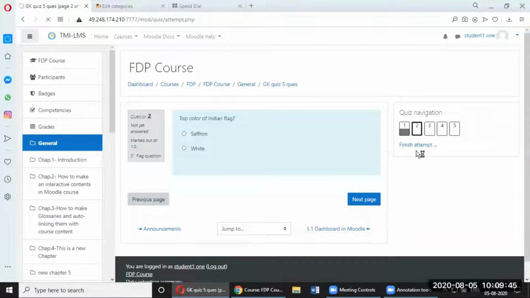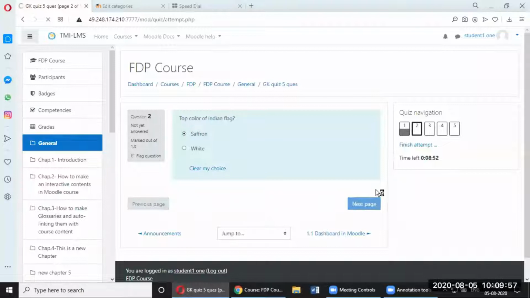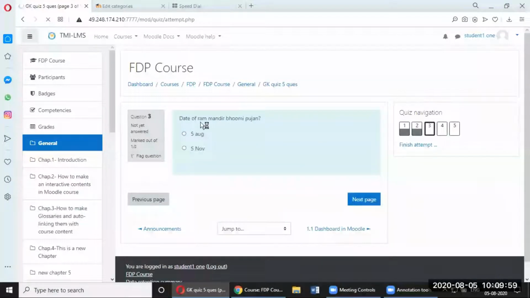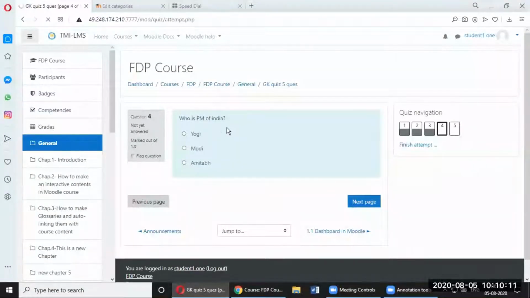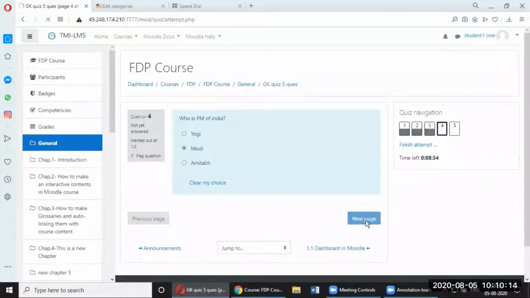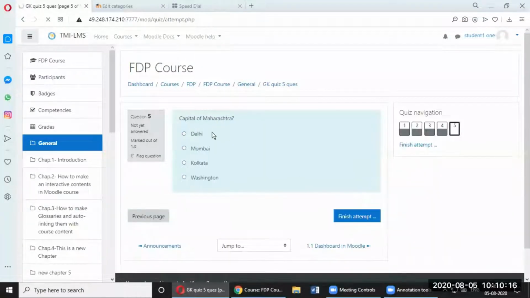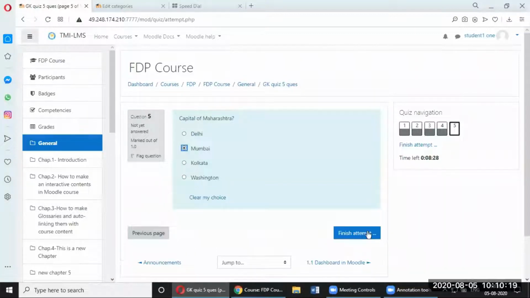You can see the timer also is coming over here. Time left is 9 minutes now. Okay, so top color of the Indian flag, if you select, and then next. And date of Ram Mandir Bhumi Pujan. So that is today's date. Nice question, Ashish. So next, who is the PM of India? Modi. Next, and capital of Maharashtra, Mumbai.